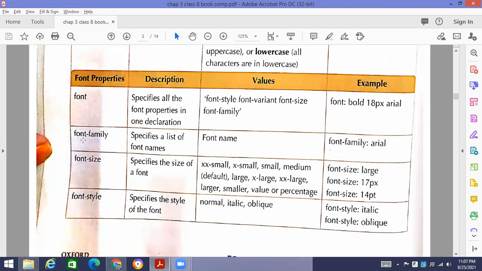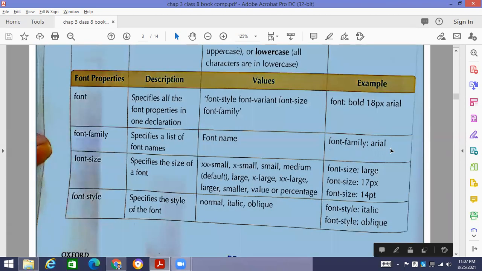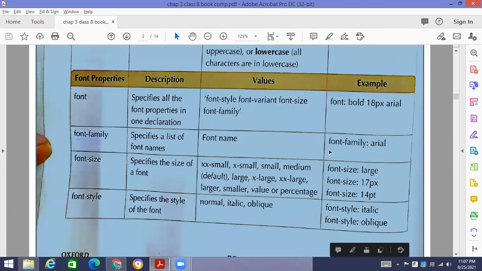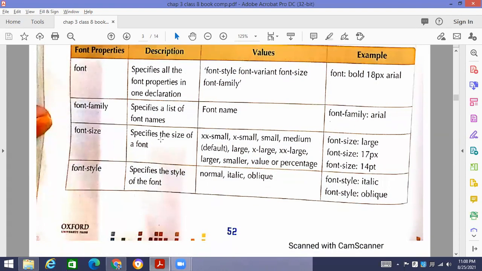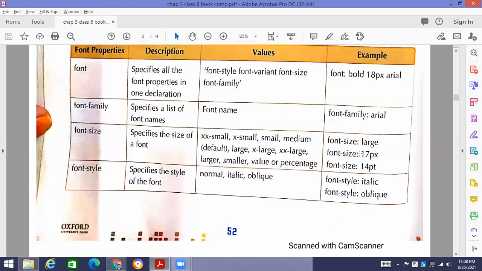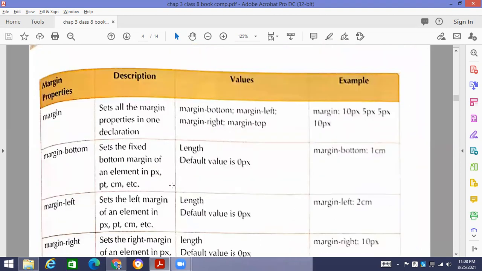Okay. Similarly, if we say that change the font family, then in font family we are going to write the name of the family: Arial, Times New Roman, Bookman Old Style. You know, there are some font styles in Microsoft Word you would have seen in Notepad. So we will mention the name of the font style that we want to apply on our document. Then there is font size. Font size is always mentioned in the pixels. Okay. We mention that it is 18 point, 20 point, 30 point. How many points do we want to give? And then font style specifies the font style.